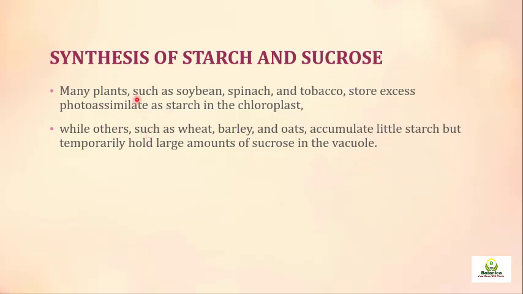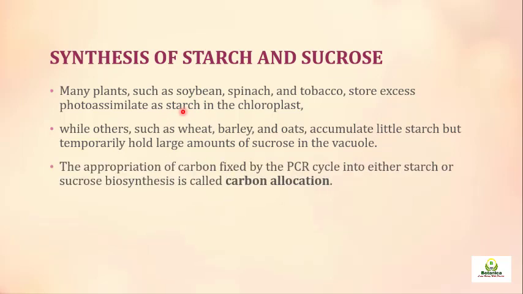Some plants store starch and others store sucrose, but most of the flowering plants store their excess food in the form of starch. So the appropriation of carbon fixed by the Calvin cycle into either starch or sucrose biosynthesis is called carbon allocation. The carbon which is fixed from the atmosphere in the form of CO2, in which form is it allocated? Either it is used to form starch, or it is used to form sucrose. This process is called carbon allocation.